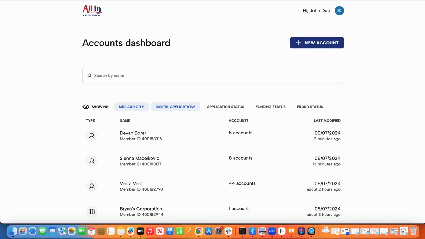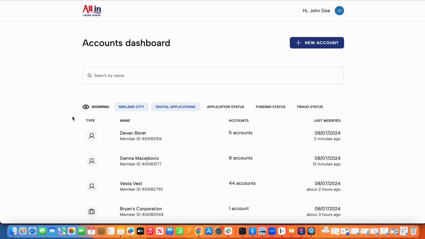So what you're seeing right now is the dashboard or launch page for the employee experience that is going to be driven based off of role and permission. All users are provisioned using your existing technology that you use for identity verification internally. So think Okta, Active Directory, and so forth. That provisioned user will come with a series of permissions that, again, you will dictate, that will define what they can see and what they can do.